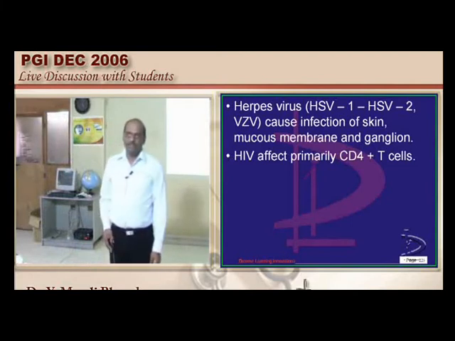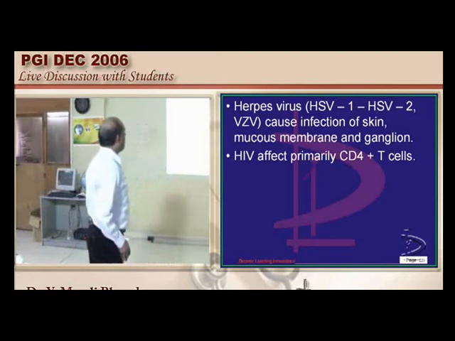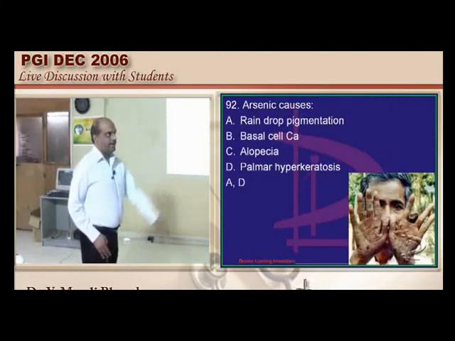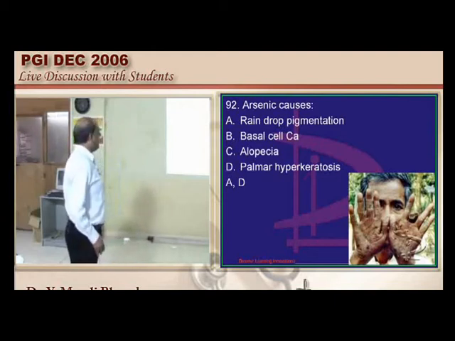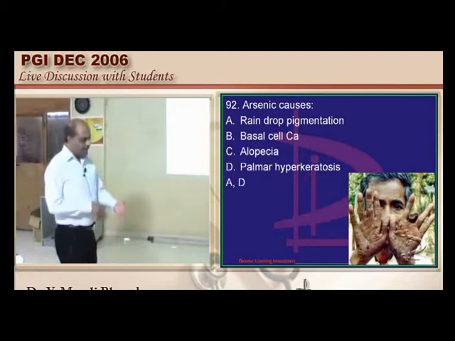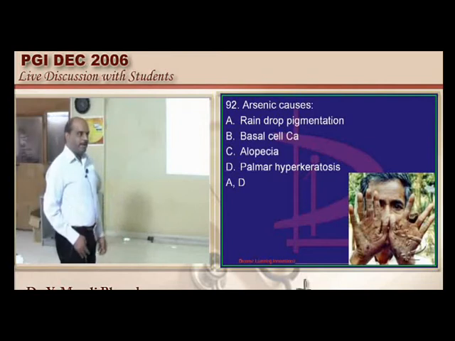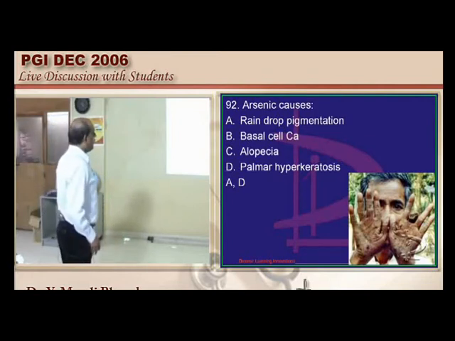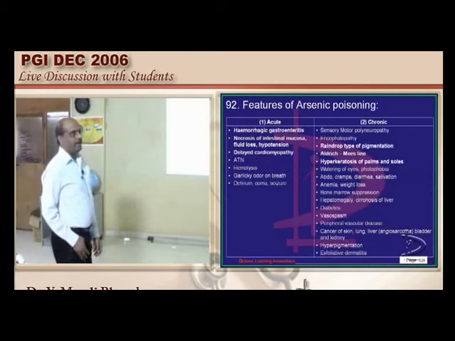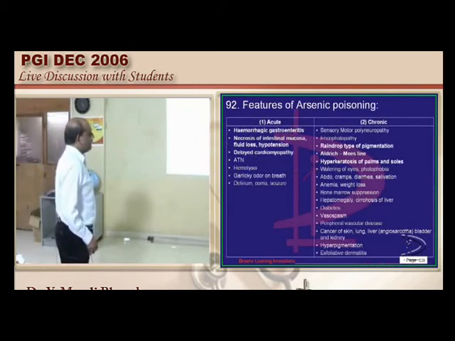Herpes virus, human herpes virus is very much implicated. Arsenic, what are all the problems that you can come across? There is a peculiar phenomenon called palmar hyperkeratosis, raindrop pigmentation can be there, hemorrhagic gastroenteritis can be there, Aldrich-Mees lines, and these are all important features.